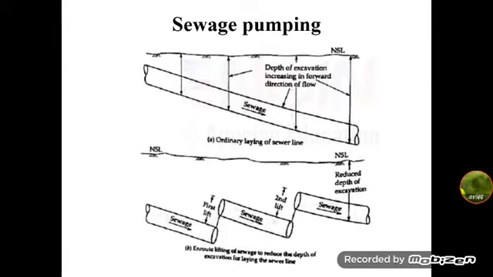This diagram explains how the ordinary laying of a sewer line is done if the area is very flat, and how the sewage is lifted by means of pumping. So it doesn't require much excavation of earthwork. It reduces the deeper excavation.